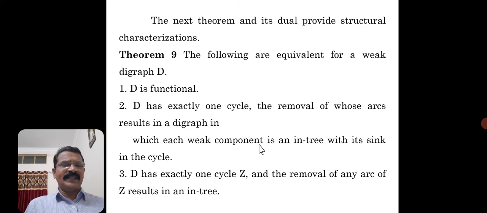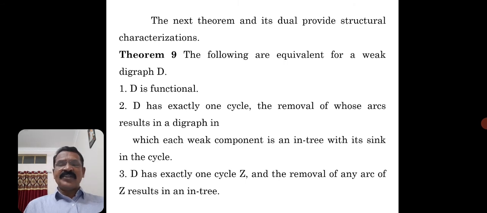You should remember all the terms: sink, source, functional, converse, all those components. What do you mean by a component? Then only you will come to know the theorems properly. So D is functional, then D has exactly one cycle Z, and the removal of any arc of Z results in an in tree.